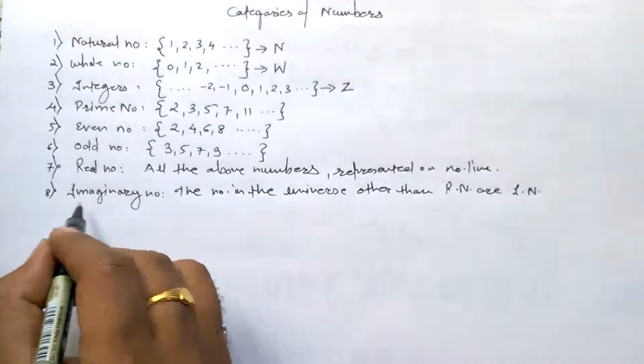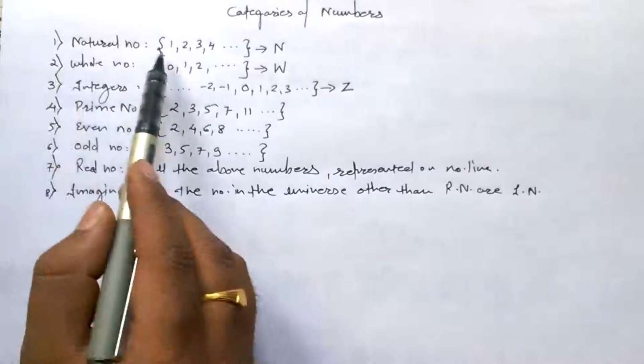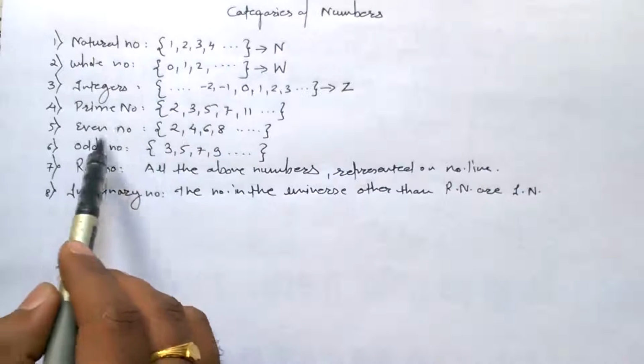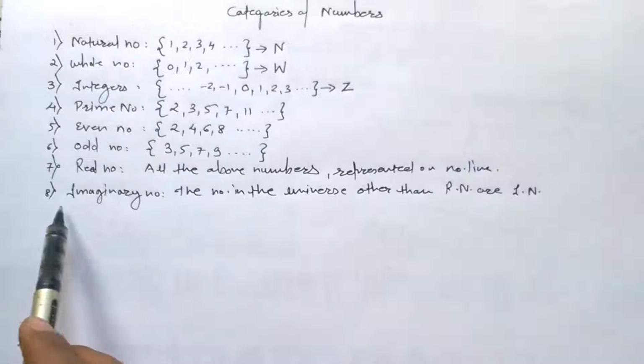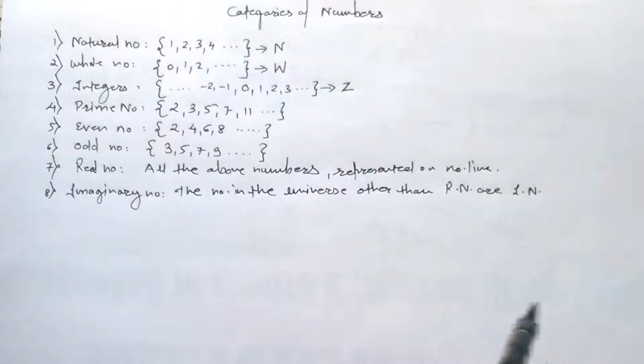We'll see in detail what kind of numbers are imaginary numbers, but currently what we have to see is natural number, whole number, integer, prime number, even number, odd number, real number and imaginary number, because we are going to use these kinds of numbers for our calculation.